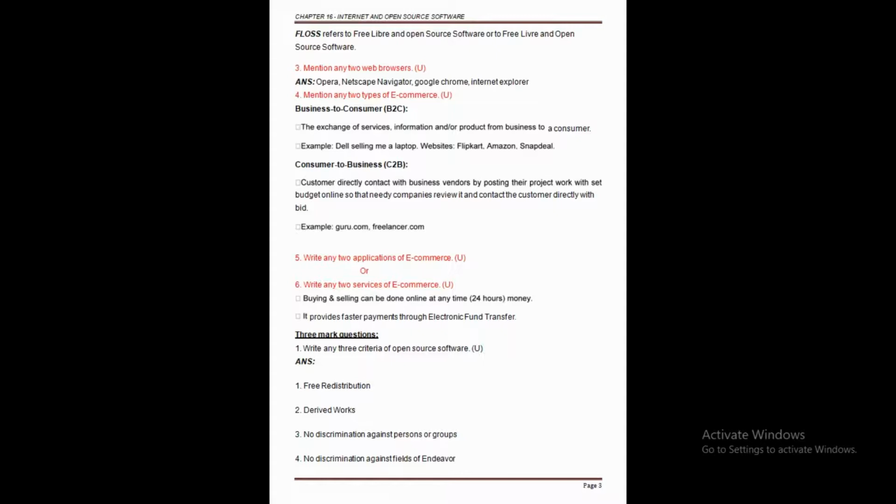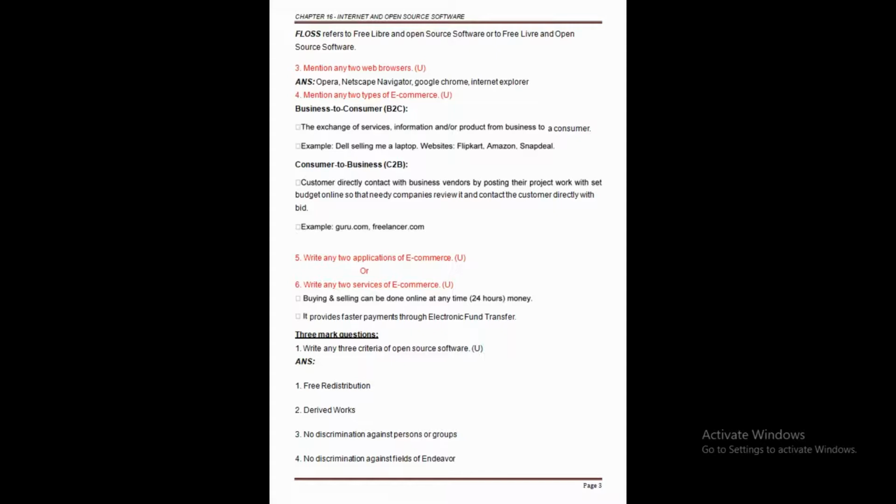The first use of e-commerce is that buying and selling can be done online at any time. There are no restrictions, correct? 24 hours, 24/7. Clear this point here? Whenever you want to buy any product, or sell any product, you can do it online at any time. So this is the first use of e-commerce here.